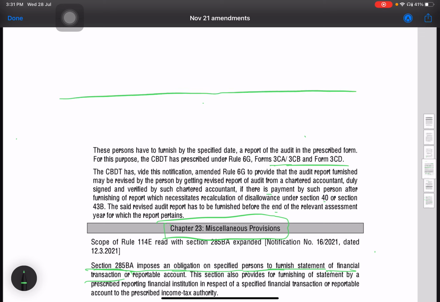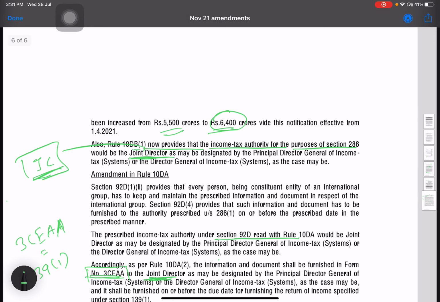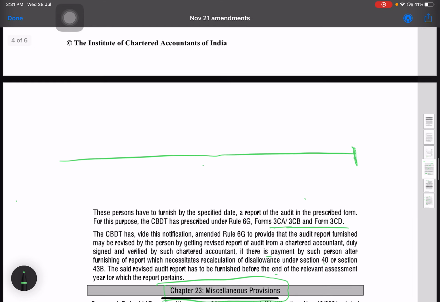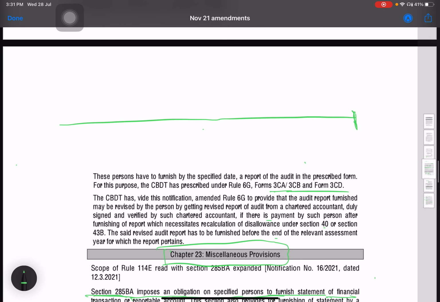So I'll take an example of a company here. The due date for filing the return of income for a company is 31st October 2021. So the due date for the audit report is 1 month prior to the return filing due date. So here it will be 31st September.